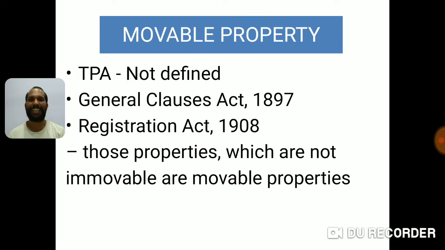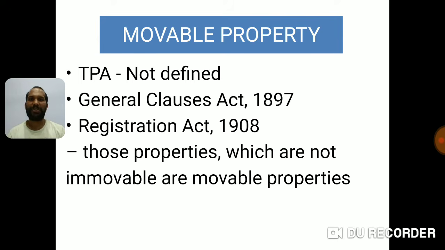Kind of similar scenario here. General Clauses Act 1897 and Registration Act 1908 say movable properties are those properties which are not immovable. That is the definition. So if something is not immovable, then that is movable. That is how they have defined movable property in the General Clauses Act and Registration Act.